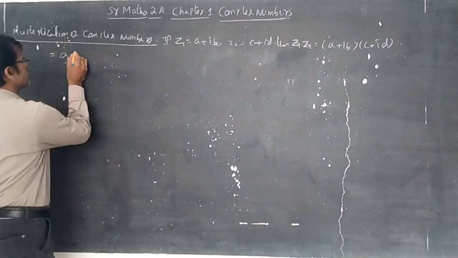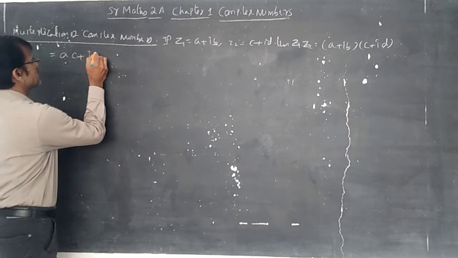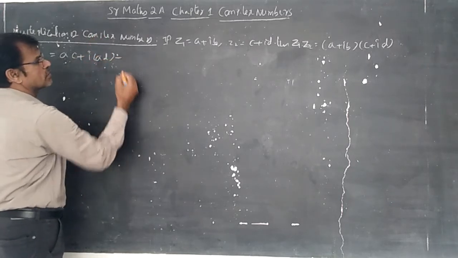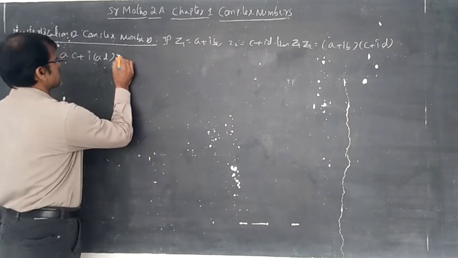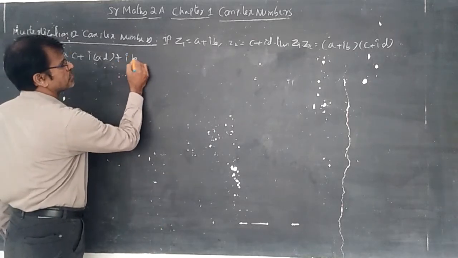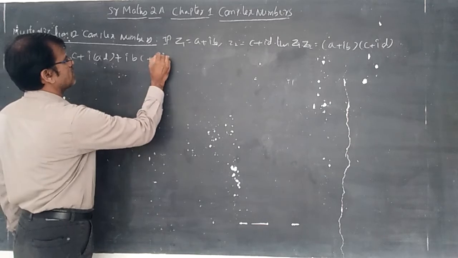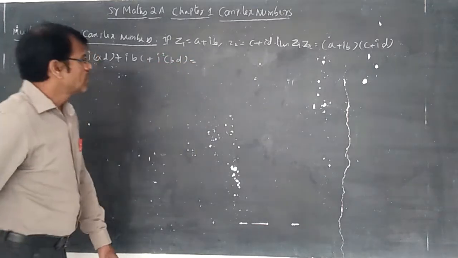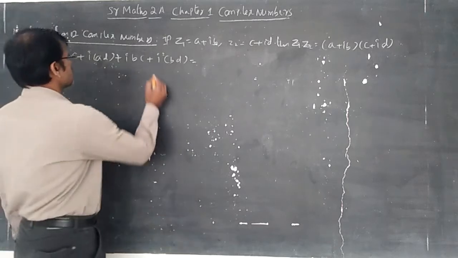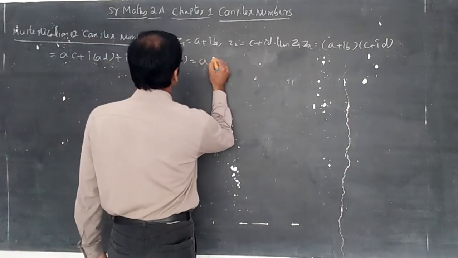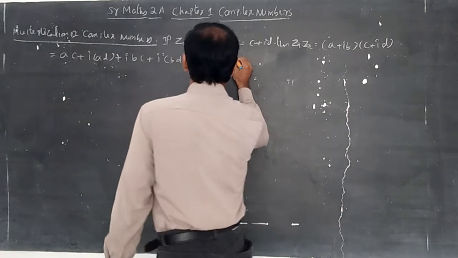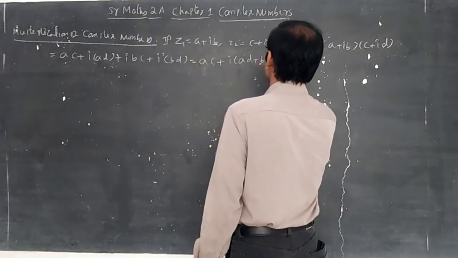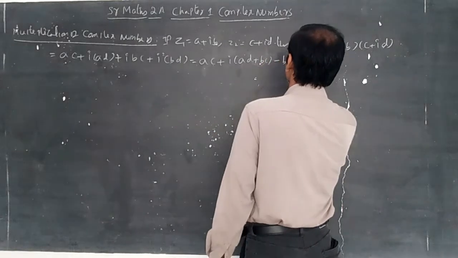So AC plus I into AD, plus I into BC, plus I square into BD. I square is equal to minus 1. So this is AC, plus I taken common, AD plus BC, minus BD.